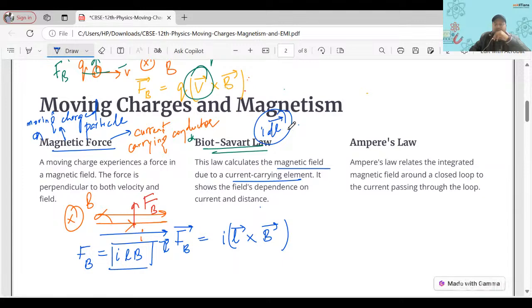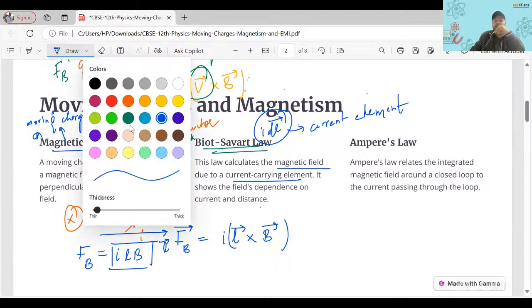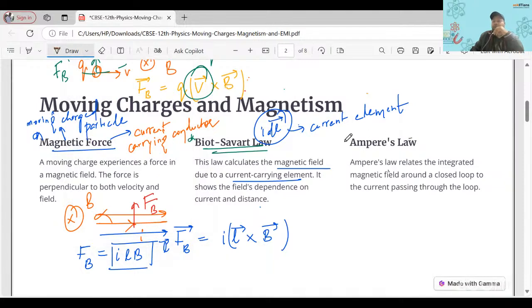So this is known as the current element. Due to this current element, what would be the magnetic field, what would be its strength? Because magnetic field is a vector quantity, what would be its direction? That will be told by the Biot-Savart law. And then the other important part here is Ampere's law. Can you tell me Ampere's law?